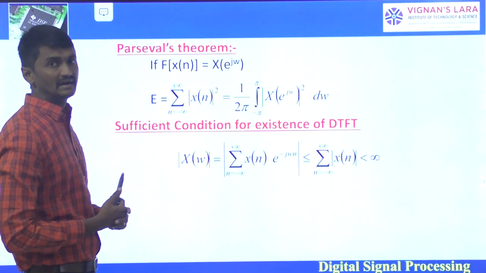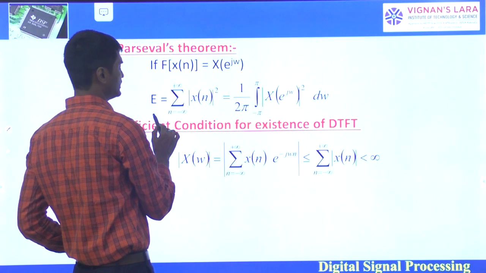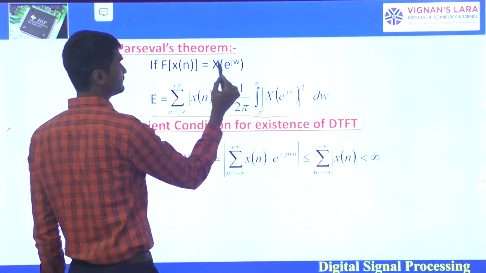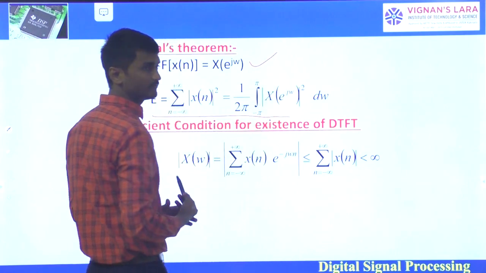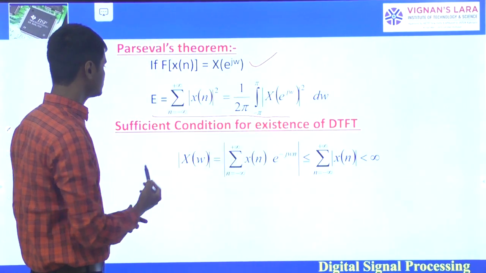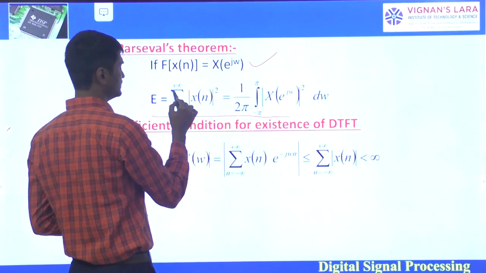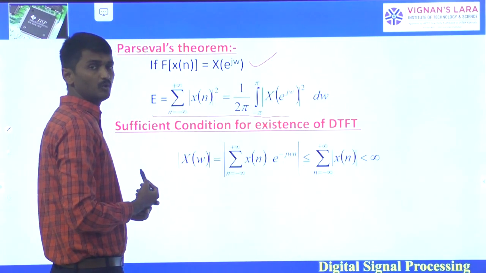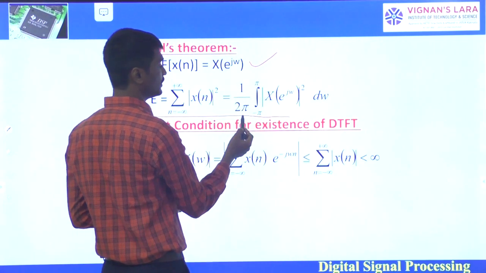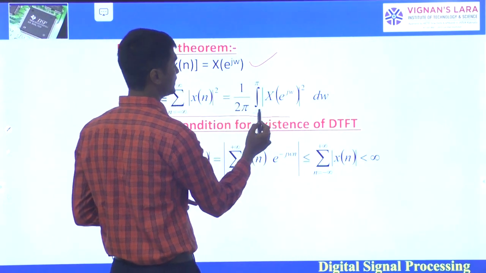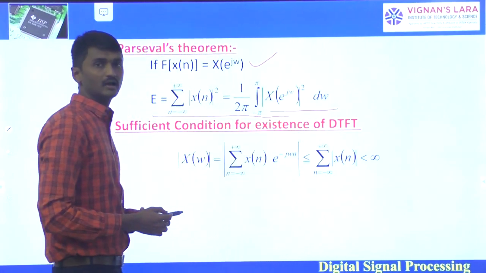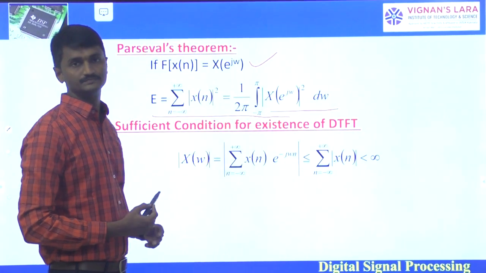So next one is Parseval's theorem. Here we can call it the energy spectral density. We know that the Fourier transform of x of n is X of e power j omega. Then the energy E, the sum over n equals minus infinity to infinity of mod x of n square, is equal to 1 by 2 pi integral over minus pi to pi of mod X of e power j omega whole square d omega.